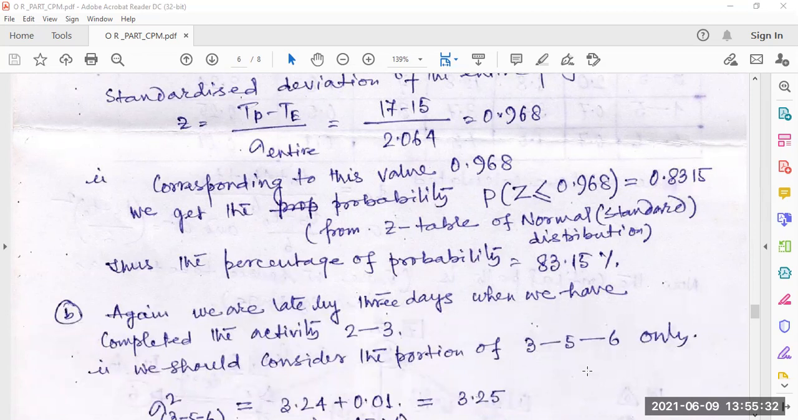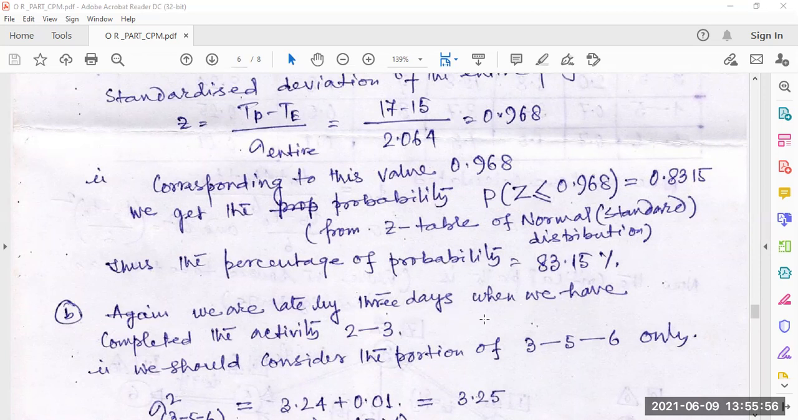Is it clear? The time required is lesser than that, and it is coming like that, 0.8315. So what is the percentage of that? That is 83.15%. That means the project will be completed within time with a probability of 83.15%.